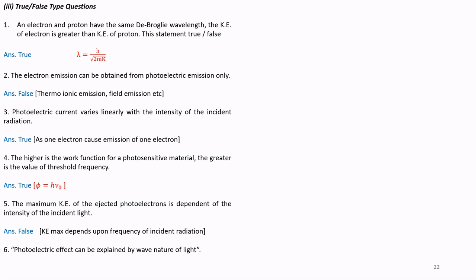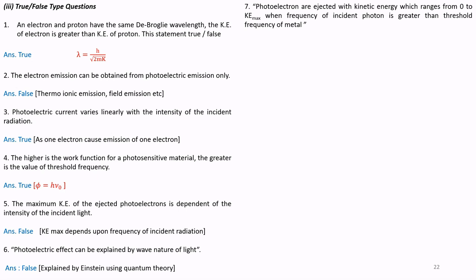Photoelectric effect can be explained by wave nature of light. False. Photoelectric effect can be explained by Einstein using quantum theory. You note the difference, wave theory and quantum theory. Photoelectrons are ejected with kinetic energy which ranges from 0 to KE max, when the frequency of incident photon is greater than threshold frequency of the metal. It is true.